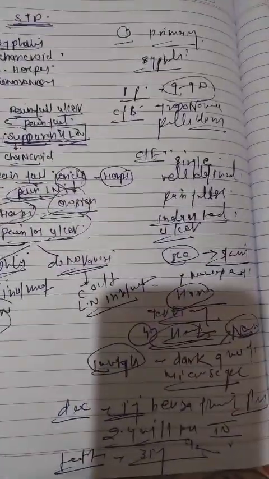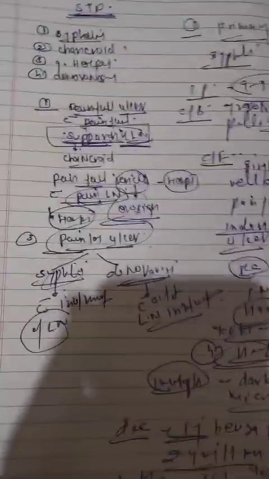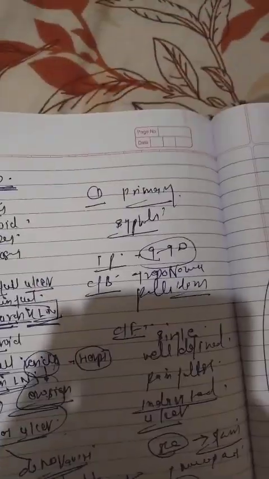Then we will discuss our next topic, that is donovanosis. So now we will discuss donovanosis. So guys, what is donovanosis? Donovanosis is basically a beefy red ulcer.